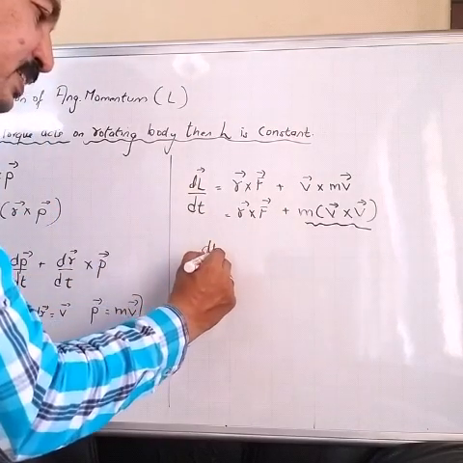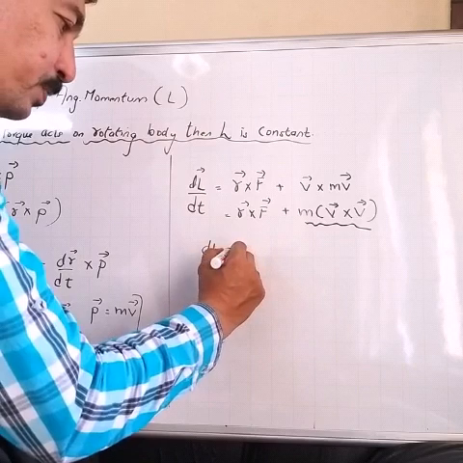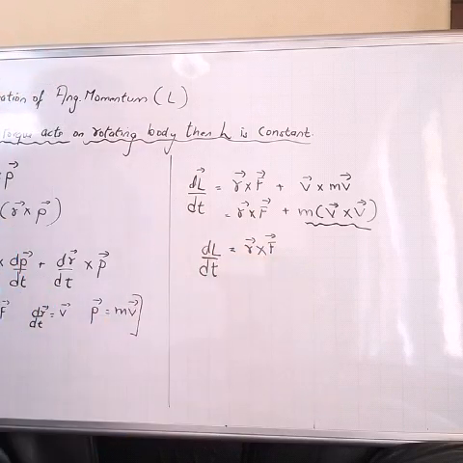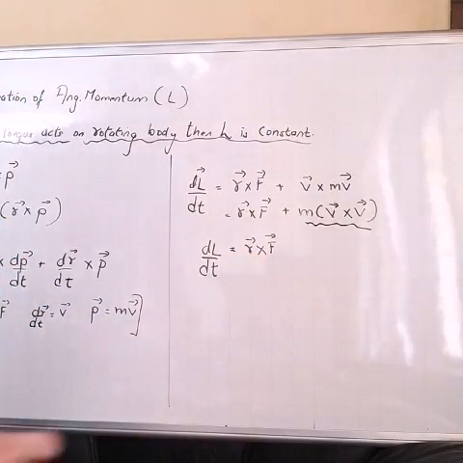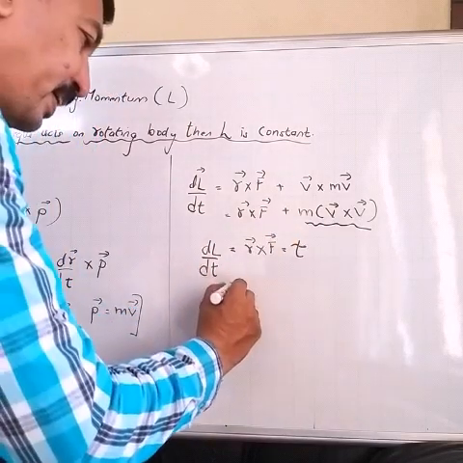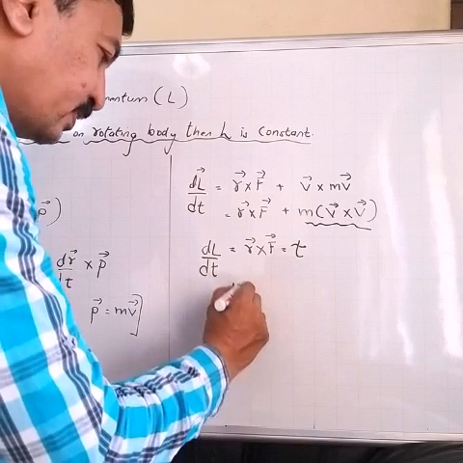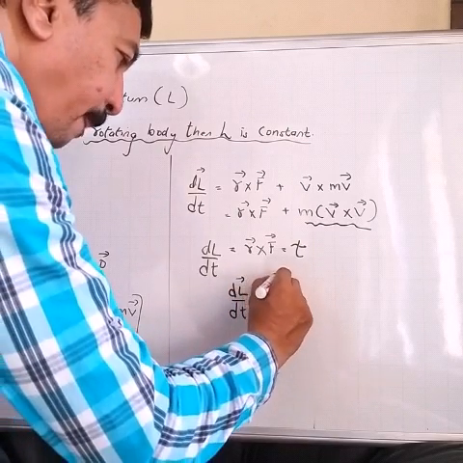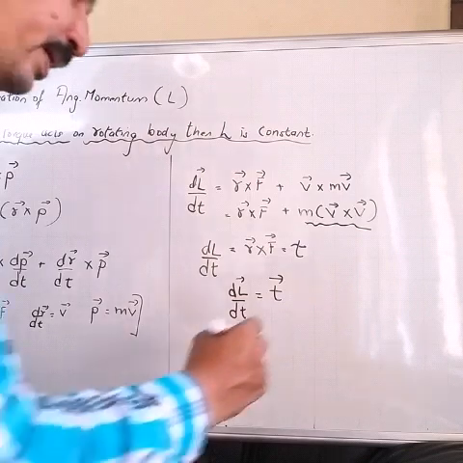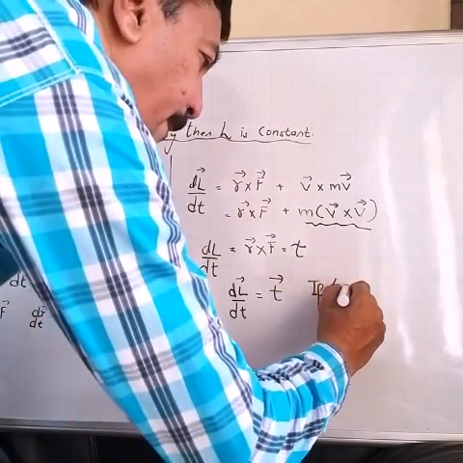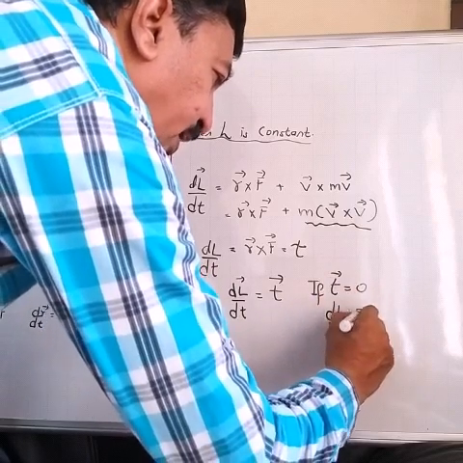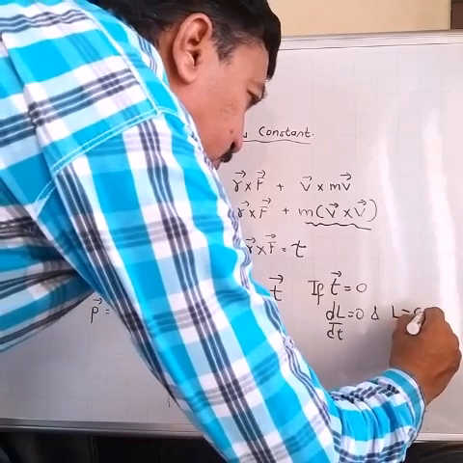What remains is dL/dt equal to r cross F, and we all know r cross F gives you the moment of force or torque. So I can write this as tau. Finally I get dL/dt equal to tau. Now as our statement says, if torque is 0, what will happen? If torque is 0, dL/dt will also be 0 and L will be constant.